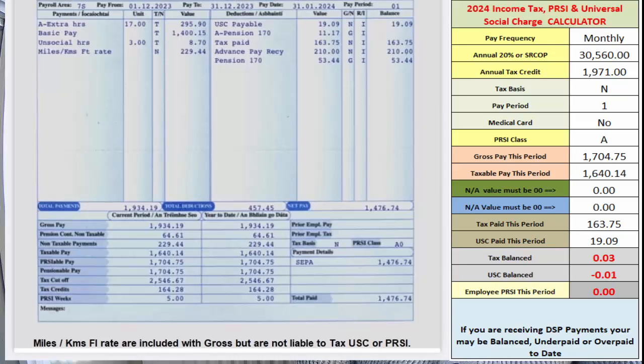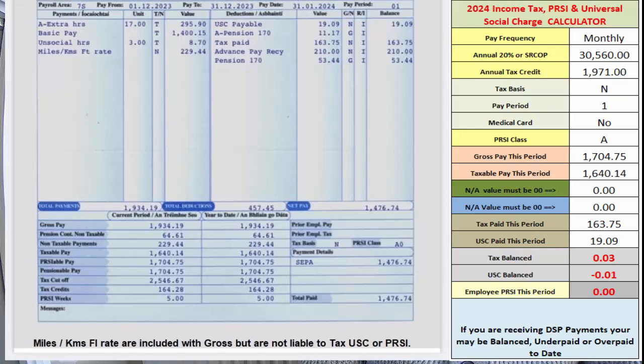€1,704.75. When all the figures are entered, the calculator will indicate in these cells here whether your tax and USC is balanced, underpaid or overpaid, and give you the difference, if any, between the calculator and your payslip. Please note that where the difference is less than €10, the calculator will indicate balanced, but will still give you the amount of the difference.